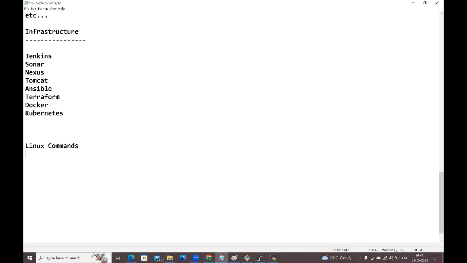Linux commands. First step: in Linux, everything will be represented as files only. Guys, you are not required to take any running notes.